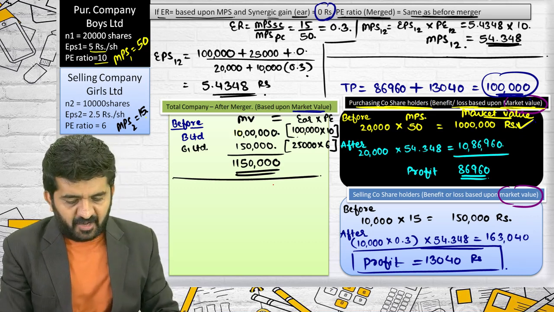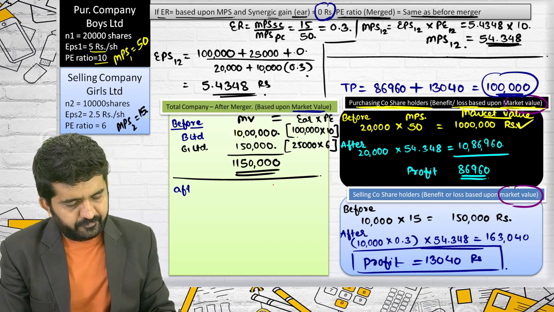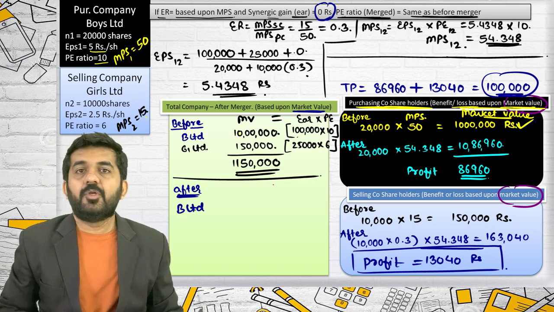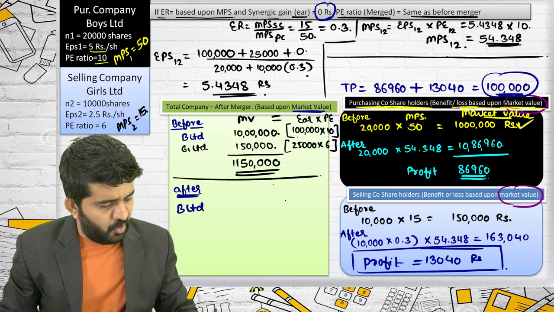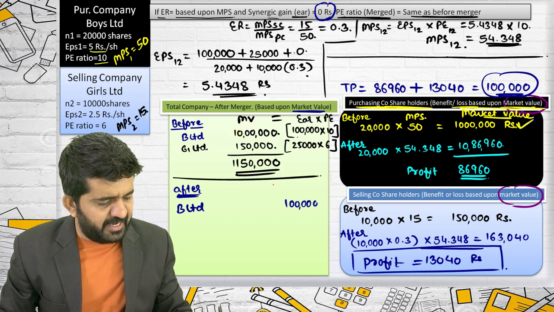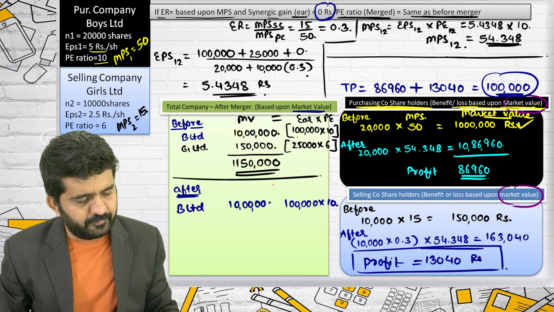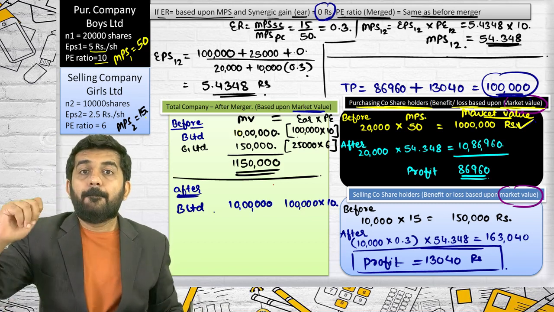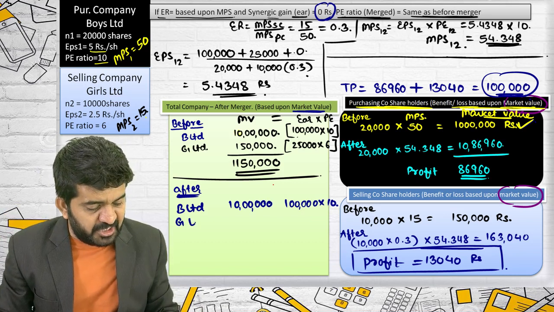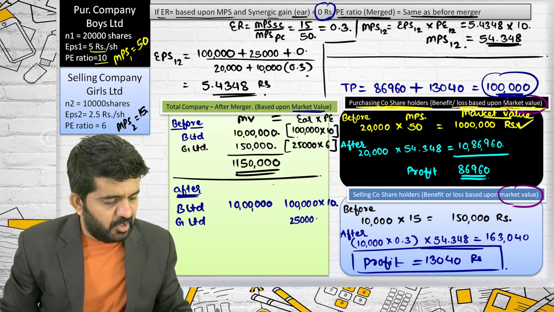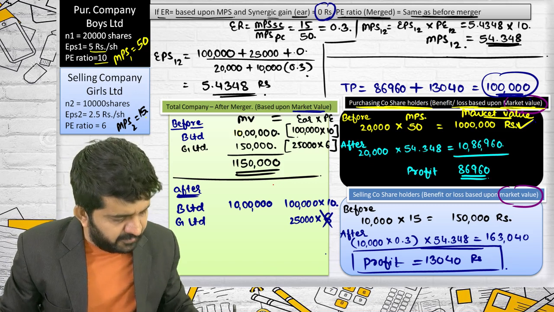See what is happening after. There is B Limited, whose earnings of 1 lakh rupees will be now multiplied by 10. So this will remain 10 lakhs. But earnings of G Limited was how much? 25,000. What was PE ratio of Girls Limited? 6.